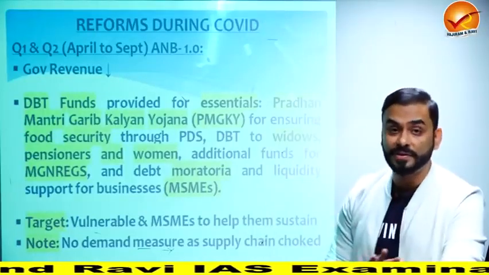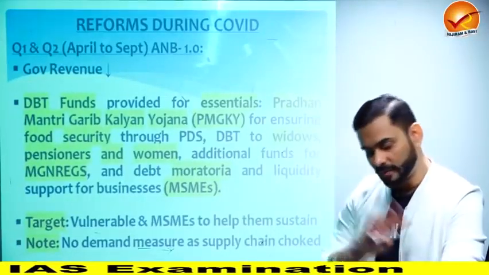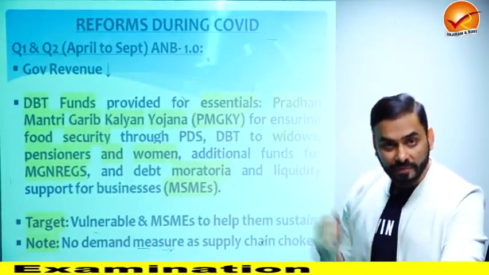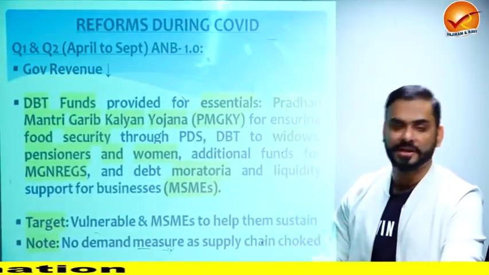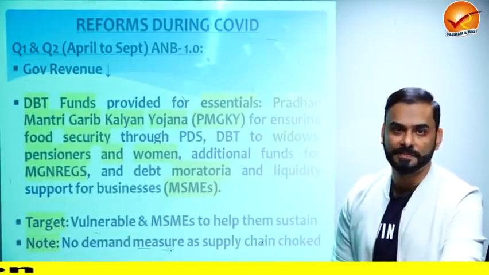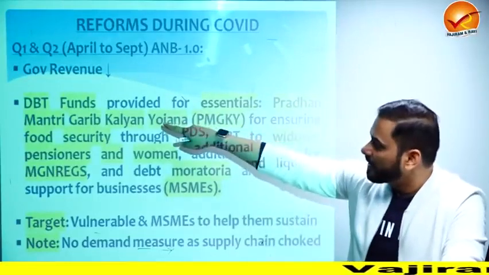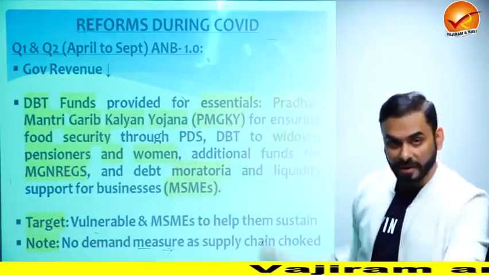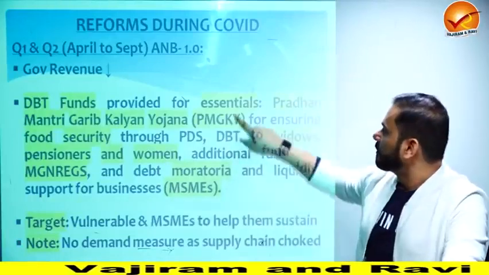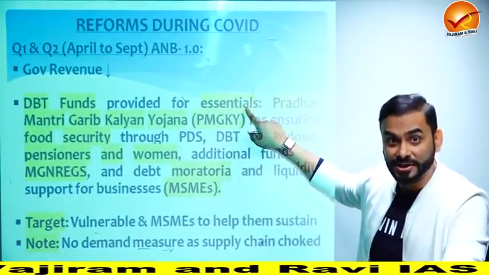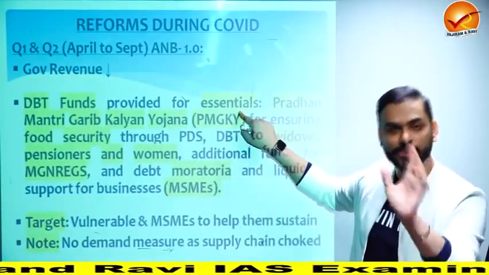Nobody knew the impact of the disease. Nobody knew anything about the disease. It was highly uncertain, not just in India, but across the globe. So what we were doing is we were releasing slow doses of liquidity in the economy so as to see their impact. All right. So government revenue was down. So the Government of India released direct benefit transfer funds, which means funds were being given directly in the hands of people, for essential commodities initially. So when you are trying to give money to people for essential commodities, you would give a slow dose only.